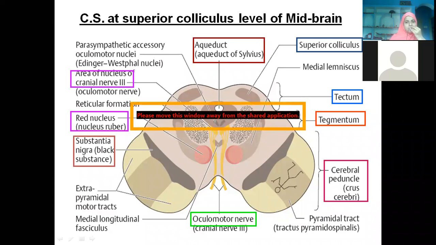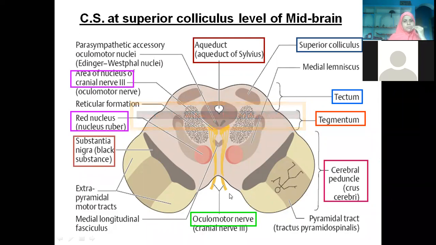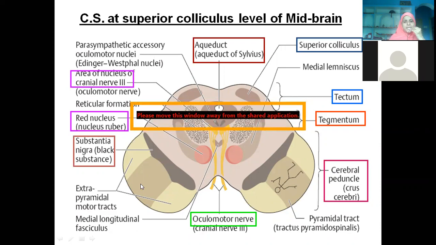The bundles of tracts moving in this direction are called the medial lemniscus. Then this area is the substantia nigra, which is a little dark or black in color because it has melanin pigments.